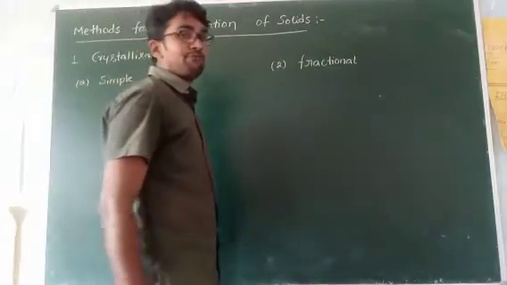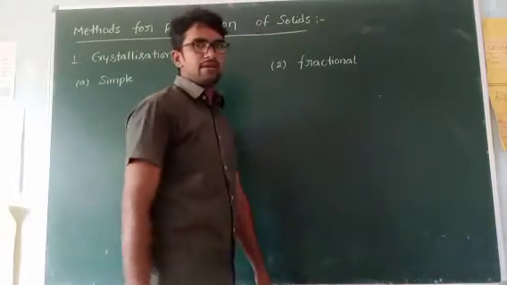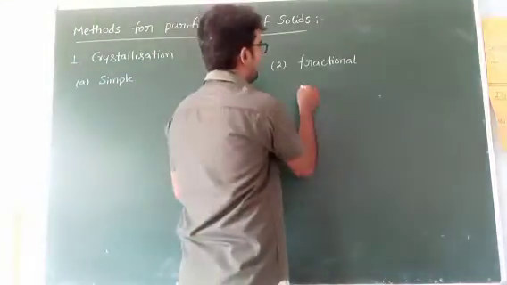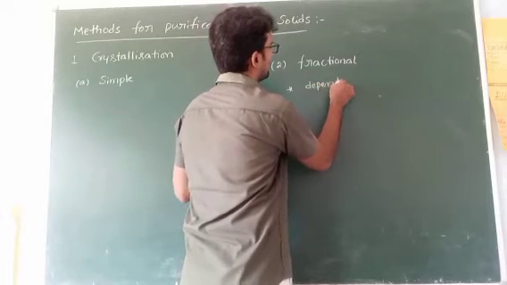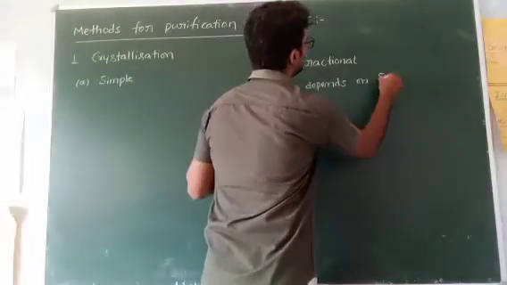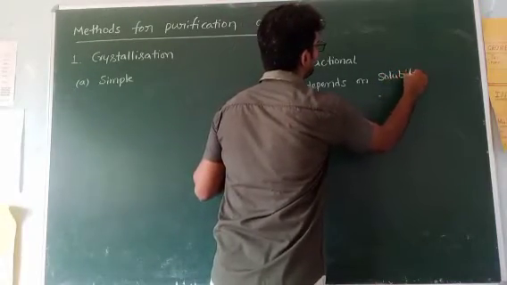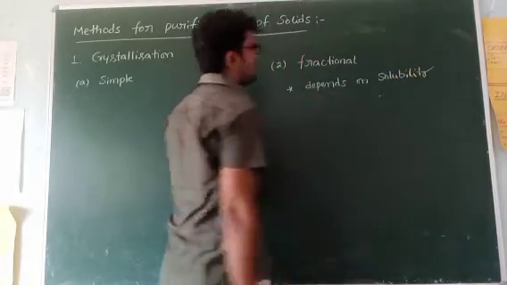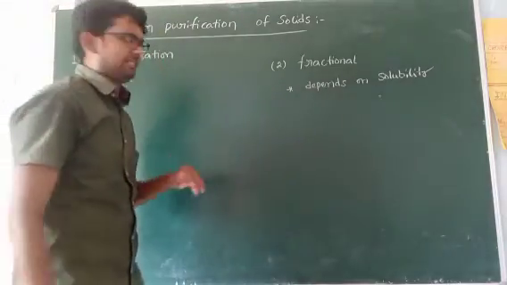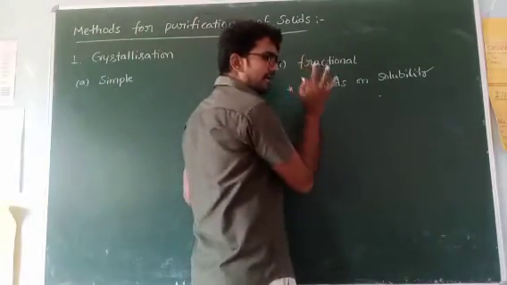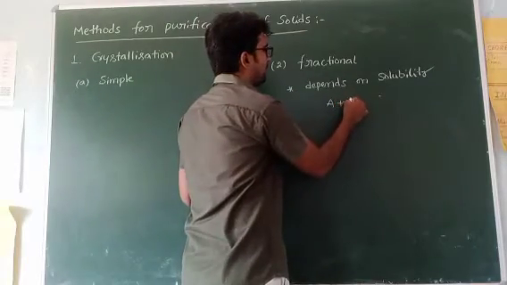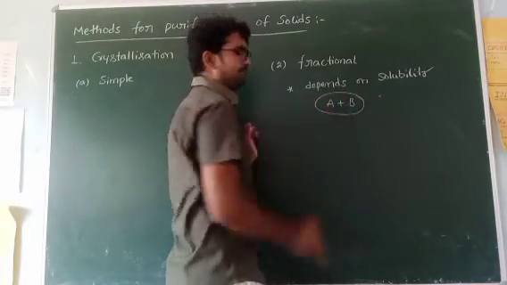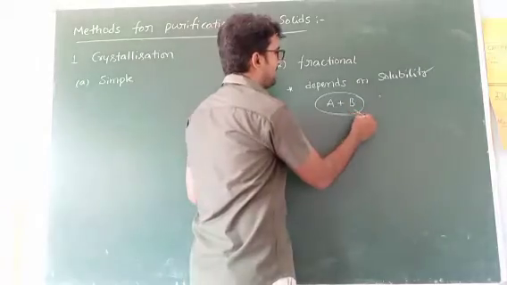Next, second one, fractional crystallization. Fractional crystallization depends on solubility. Very interesting. For example, one impure organic compound is present. That impure organic compound contains a mixture A plus B. Here B is the organic compound.